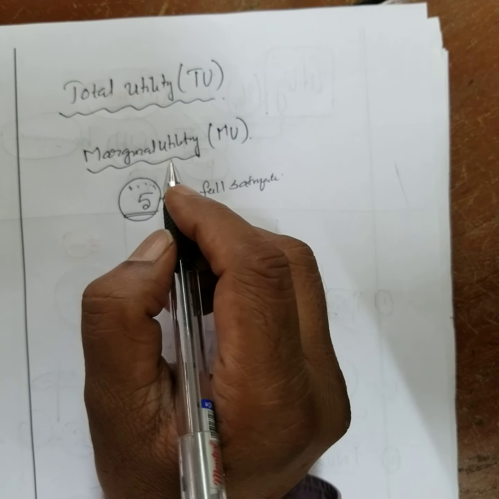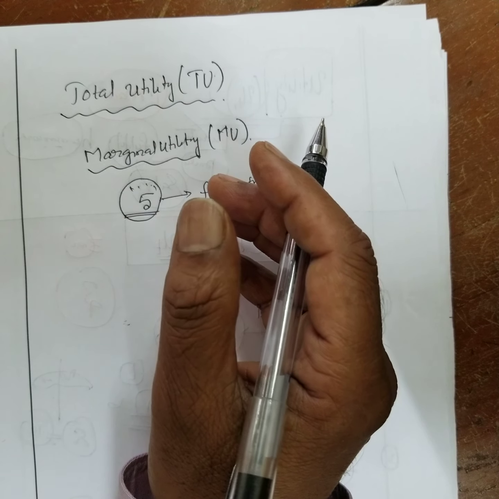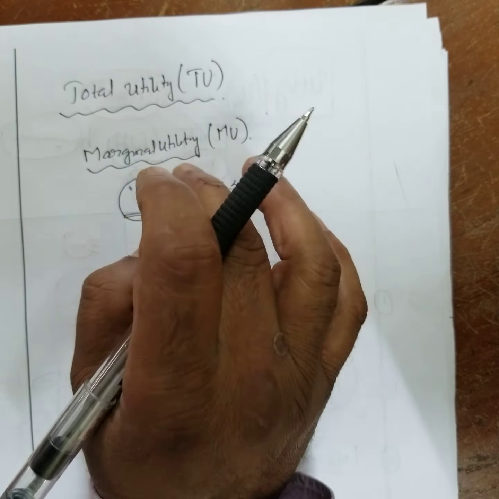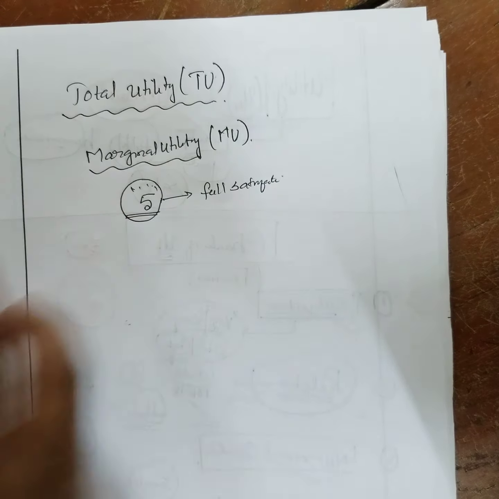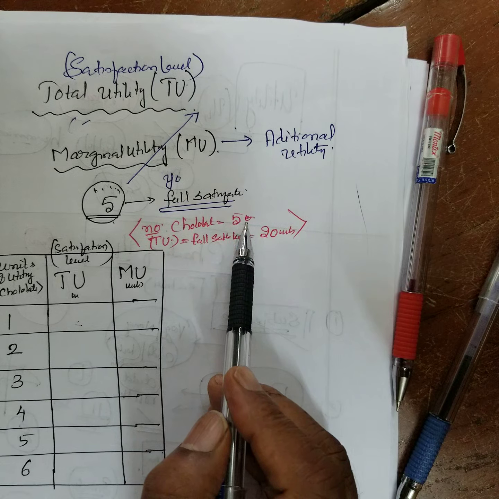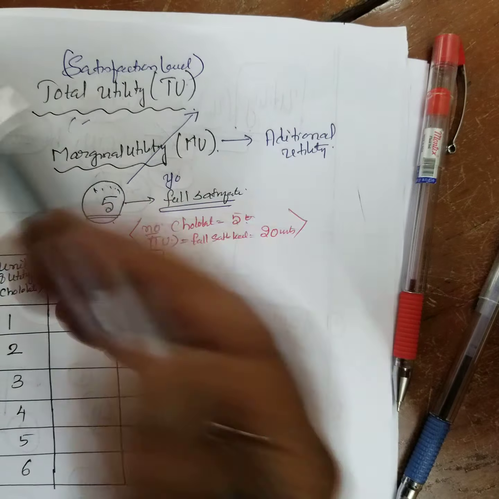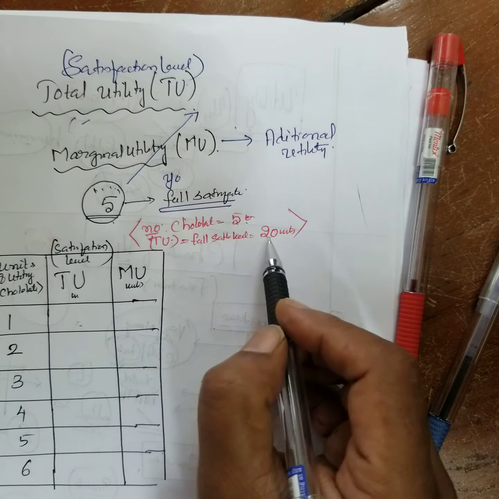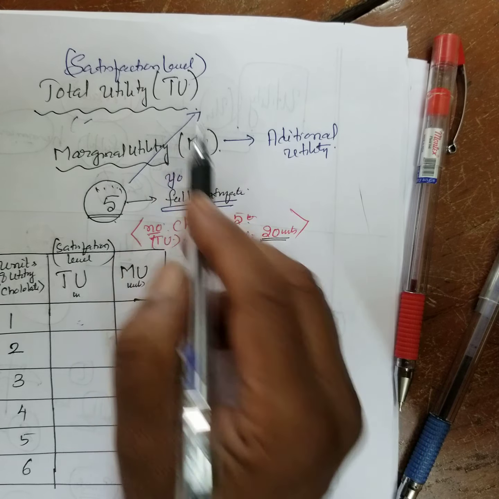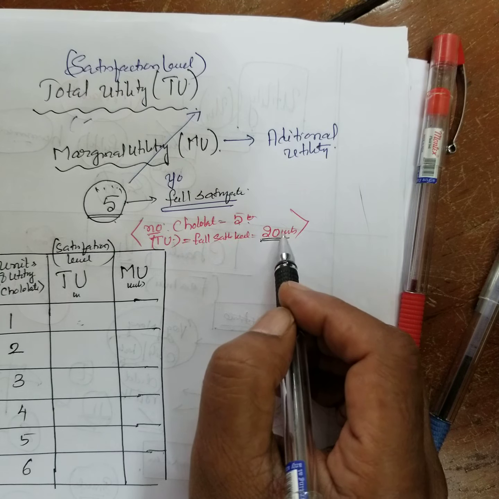If I give 1 chocolate, you may not be satisfied very much. 2 may not be. Okay. 3, okay, very good. 5, very nice. Enough. Like that. In that case, let us see how we will analyze. Now, suppose you consume 5 chocolates. You feel satisfaction. You have your own measurement. Your satisfaction level is 20 units for 5 chocolates.